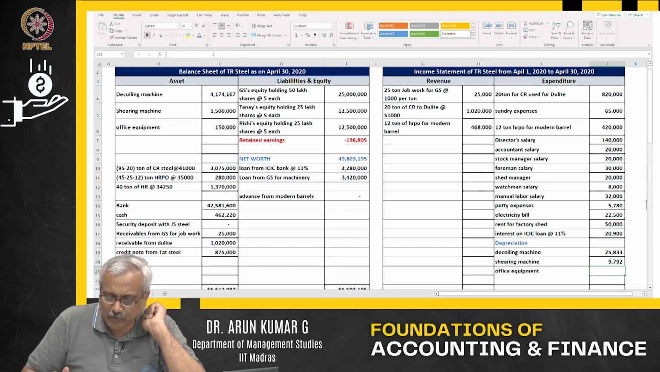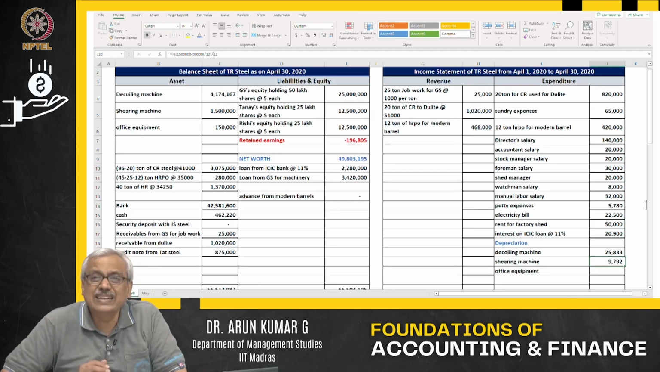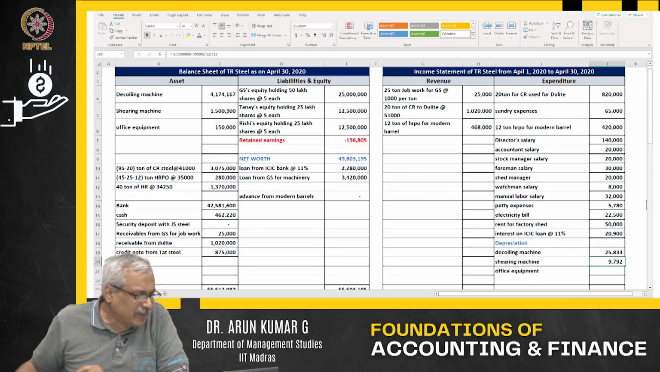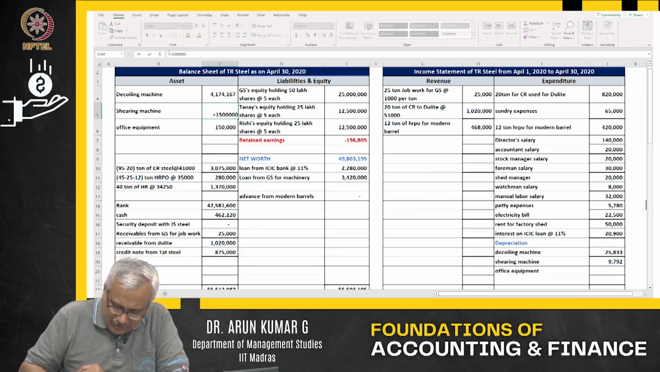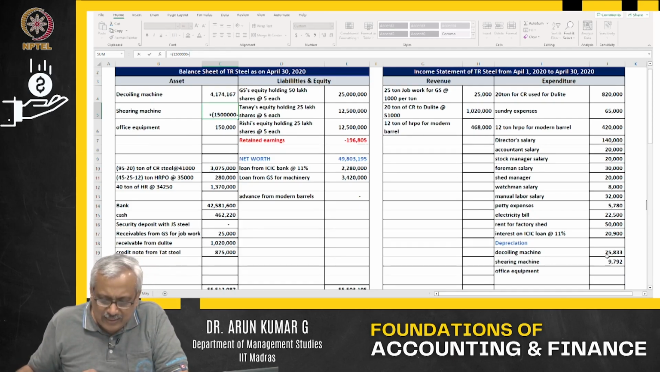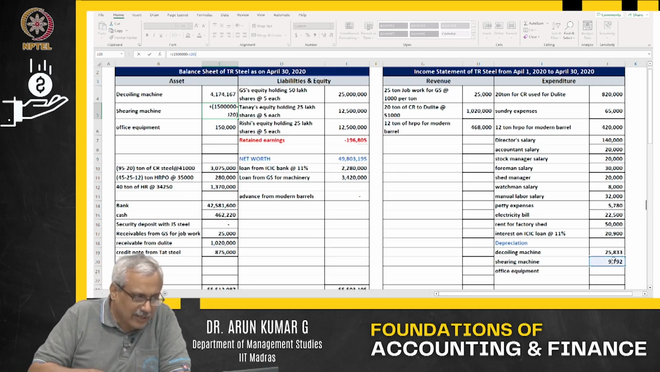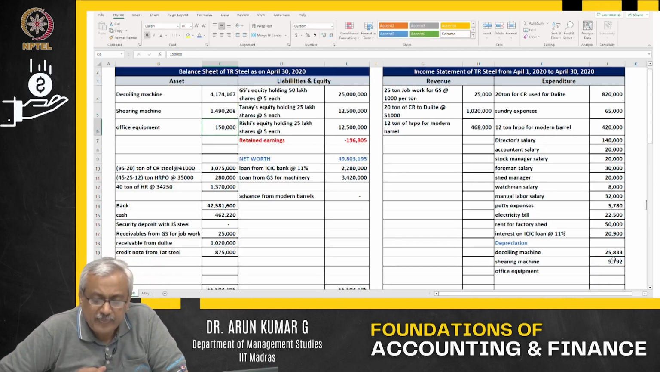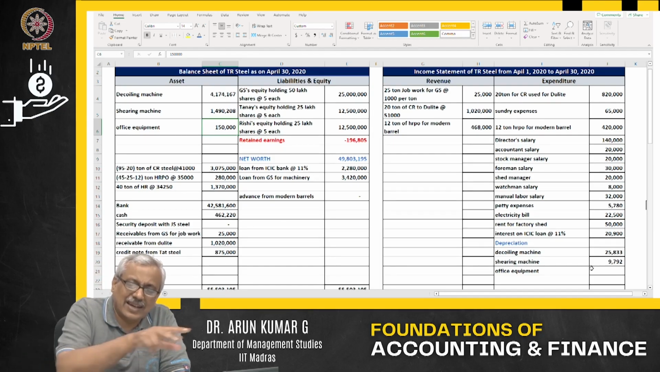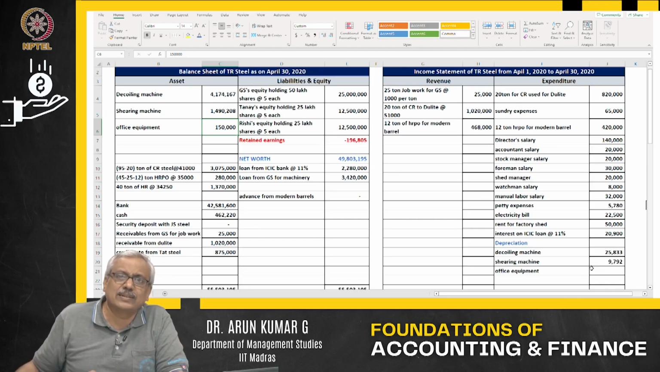Now I need to calculate it for 1 month. The value of the machine that I have lost this month because of usage and passage of time is 9,792. So what is the value of the machine as of April 30th? The machine which was at 15 lakhs has lost value to the extent of about 9,792. That is the value of the machine that I own as of that day. An asset is getting impacted, expenditure is getting impacted.